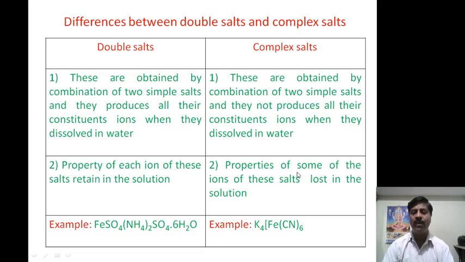Whereas the properties of some of the ions of complex salts are lost in the solution. Therefore the tests will not give a positive result for all constituent ions, hence it is called a complex salt. An example of a double salt is Mohr's salt, or ferrous ammonium sulfate, and potassium ferrocyanide is one example of a complex salt or coordination compound. This is the difference between double salt and complex salt.